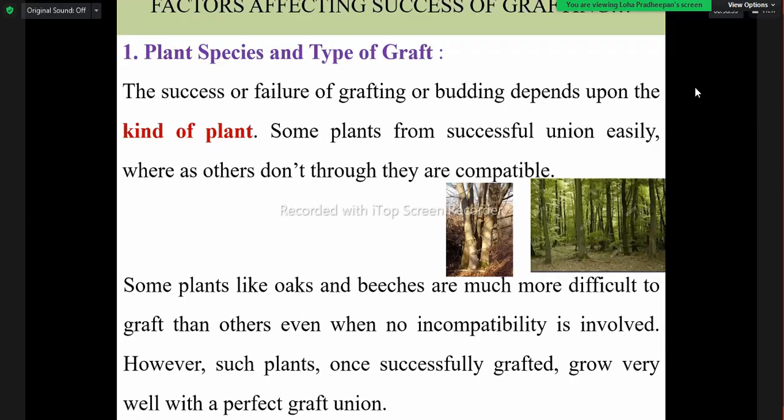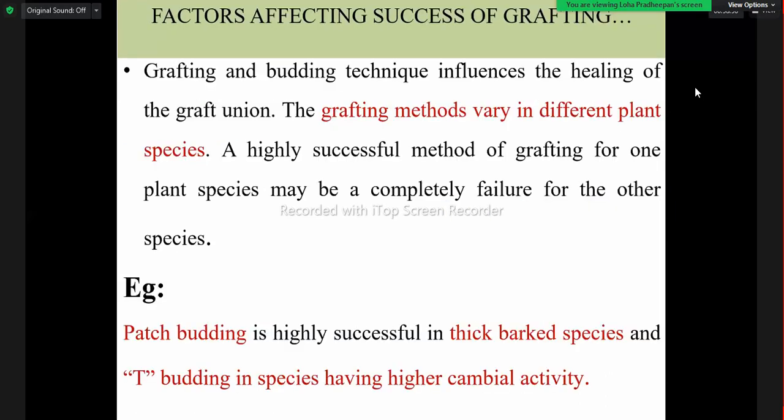Some plants like oaks or beeches, which are temperate plants, form a successful graft union with great difficulty. But once it is successfully formed, then it can grow without any problem. The forming is the problem. Then the grafting and budding technique also influences the healing of the graft union. So that is also very important.